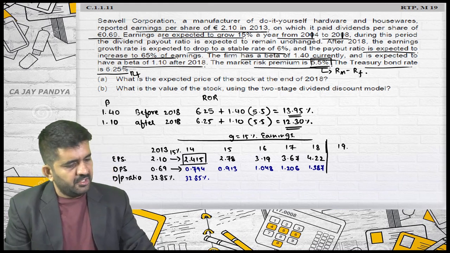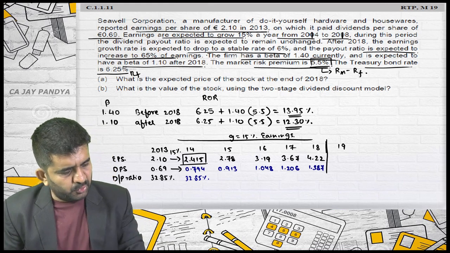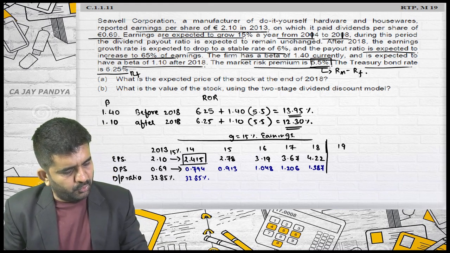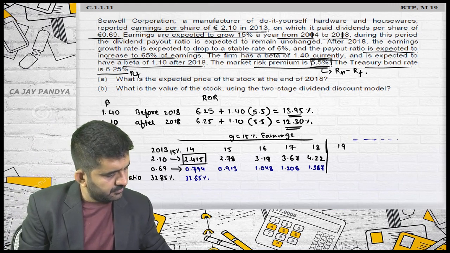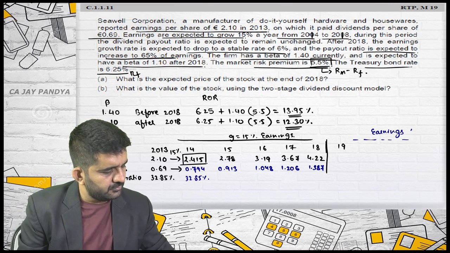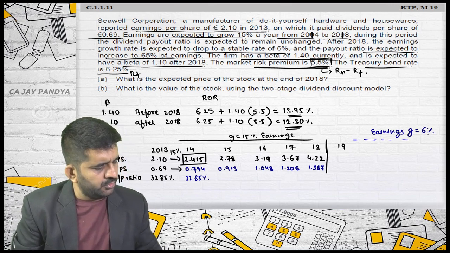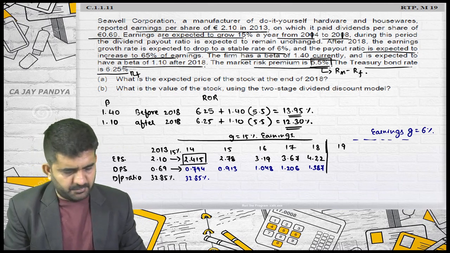From after 2018, the earnings growth rate is expected to drop to a stable rate of 6%. Earnings growth is now 6%. So 4.22 plus 6%.